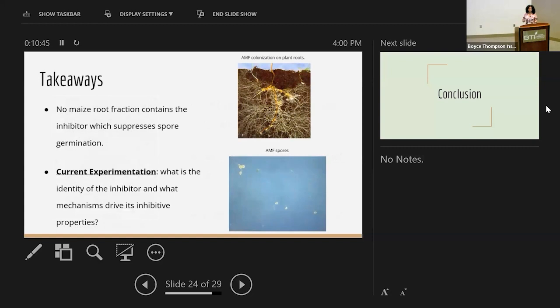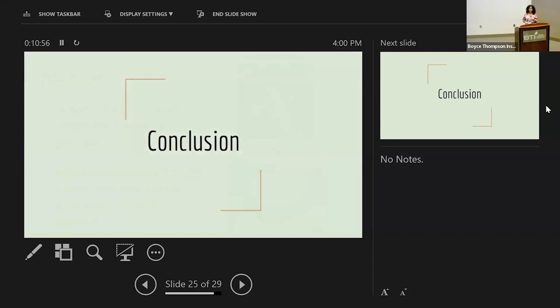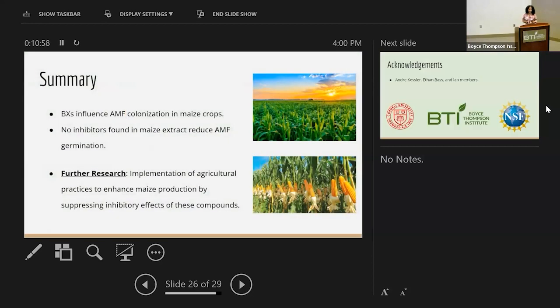But with future experimentation, we would like to see what this inhibitor is and what drives its inhibitive properties. And we'd like to learn more about this inhibitor. And so to conclude my presentation, I would like to summarize that we learned how benzoxazinoids influence AMF colonization in maize crops, as we saw through the suppressed hyphal elongation of the spores.